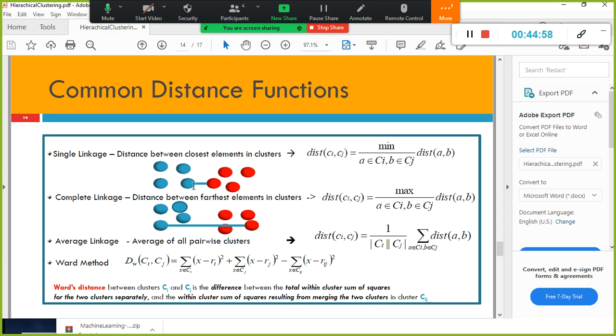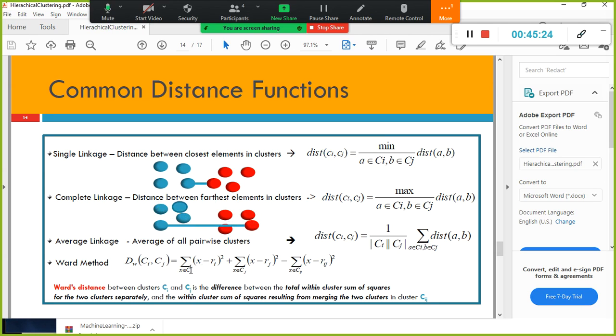Between these two clusters, which observations are closer? That is called single linkage. Complete linkage is the opposite: between these two clusters, which values are too far? This one and this one, these two values, that is your complete linkage. Average linkage is the average of all pairwise distances between the clusters.